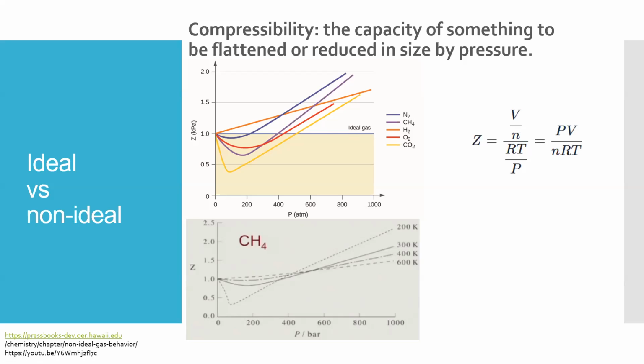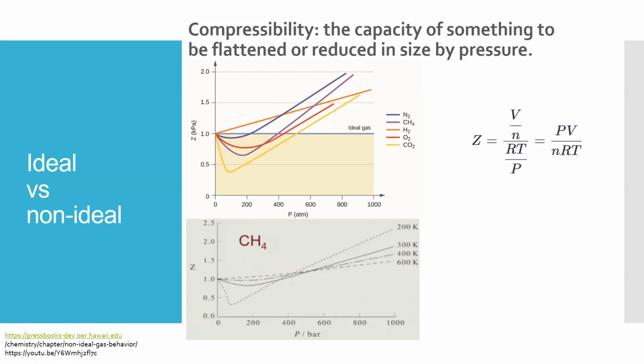And also, when the pressure increases, the particles squeeze each other and repel each other a lot, so the volume becomes higher, and the compressibility becomes bigger than 1. When the gas is at high temperature, this can be explained by the increase in kinetic energy.